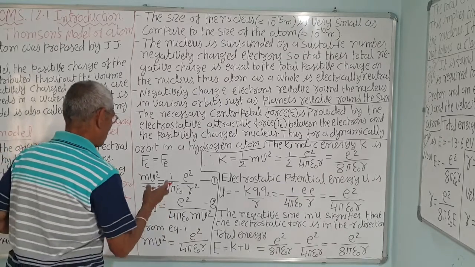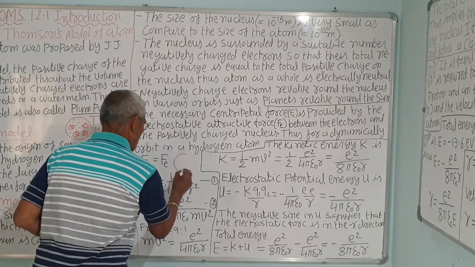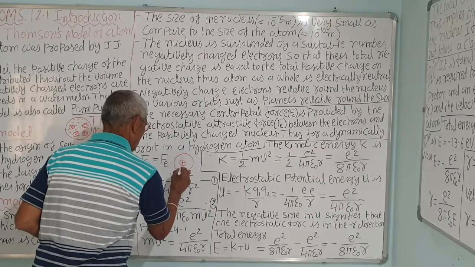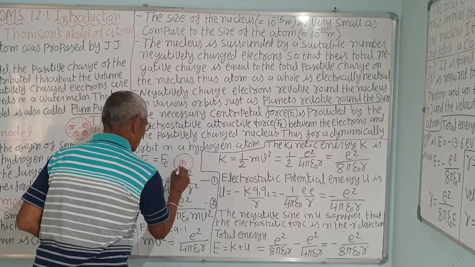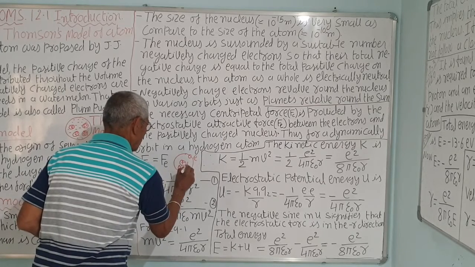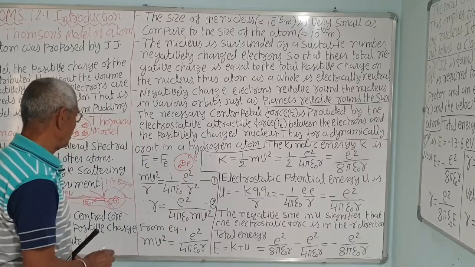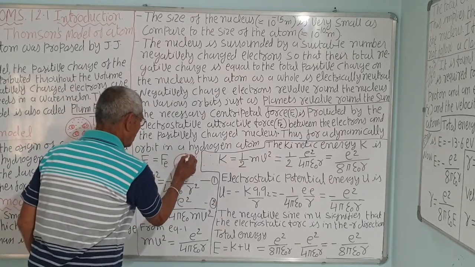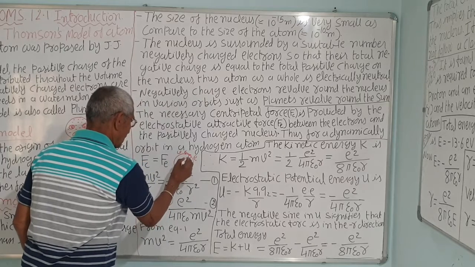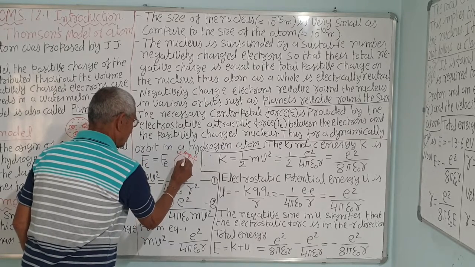The center is the positively charged nucleus, and an electron is revolving. Hydrogen has one proton and one electron only. So, the velocity of the electron is v and the radius is r, correct.